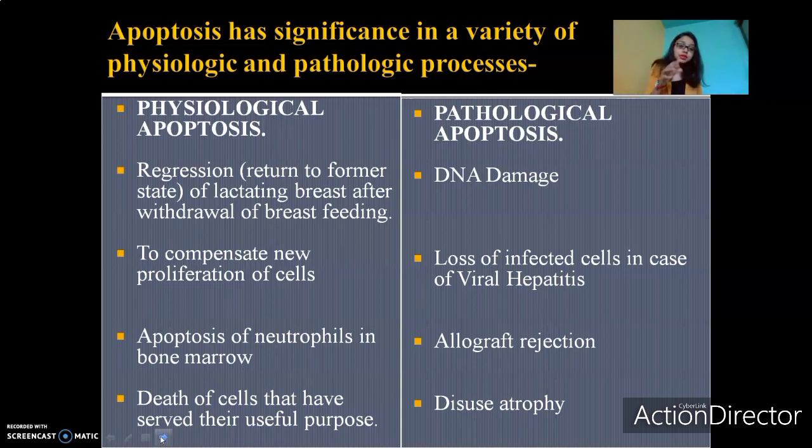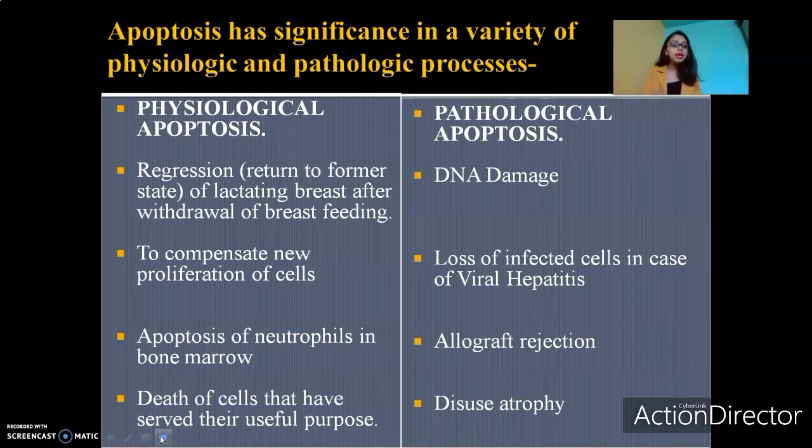In fact, apoptosis is one of the body's main weapons against cancer. Our body has its own weapons against various diseases in order to prevent itself from contracting those diseases. And one such weapon of our body to prevent cancer is apoptosis, cell death, cell suicide.